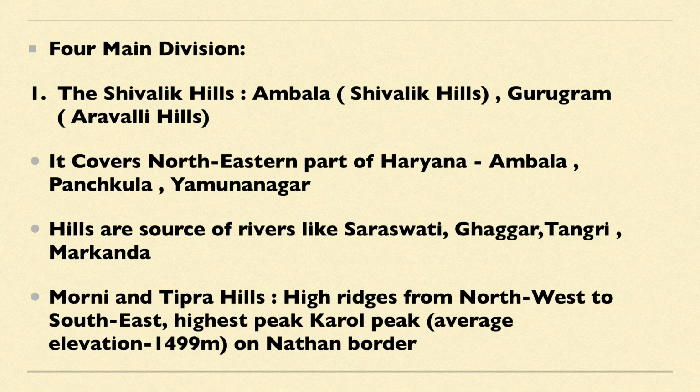Now come to Morni Hills. Morni Hills connect with the Himalayas, placed in the outer range of the Himalayas, and they are separated by the valley of Ghaggar River. And the highest peak in these hills is Karo Peak. So this peak is also very important, and its height is around 1499 meter.